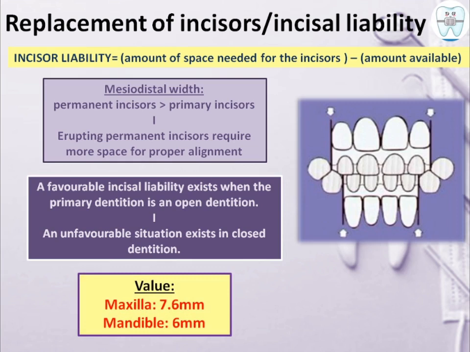In maxilla it is 7.6 mm, whereas in mandible it is 6 mm.